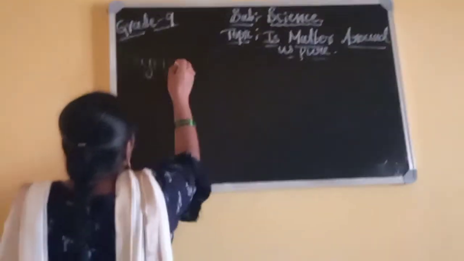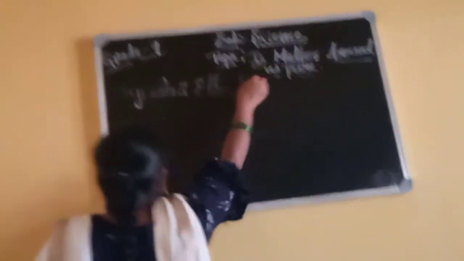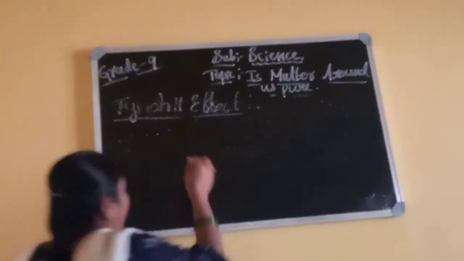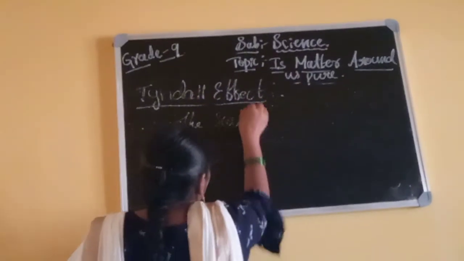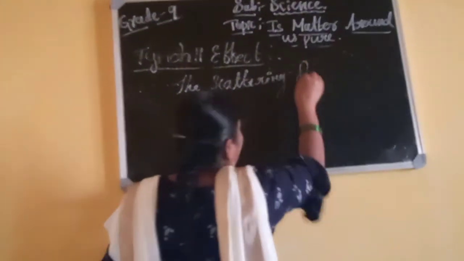It's a very, very important definition. Tyndall effect means the scattering of a beam of light.